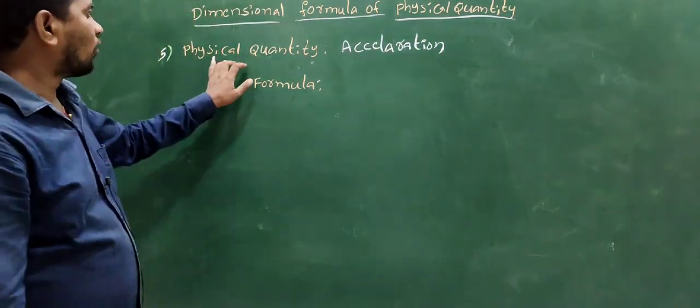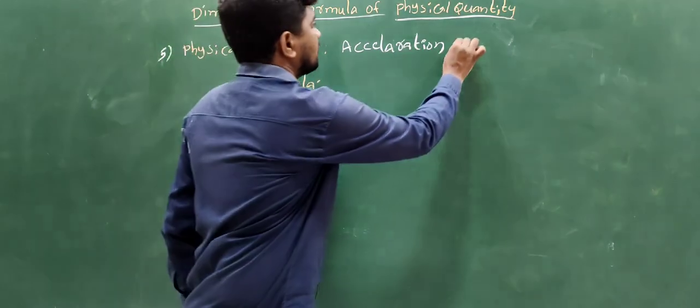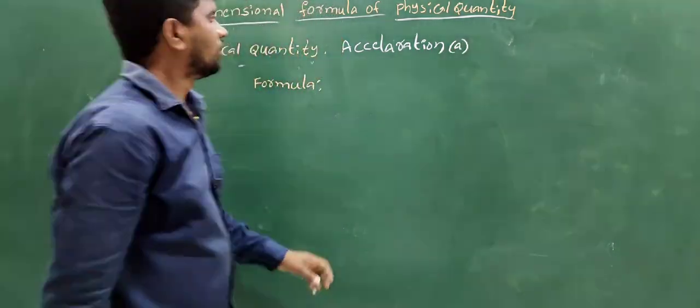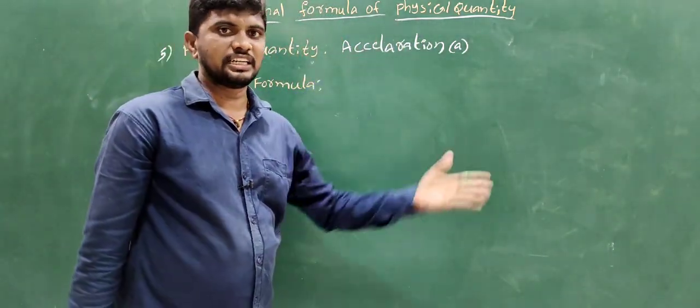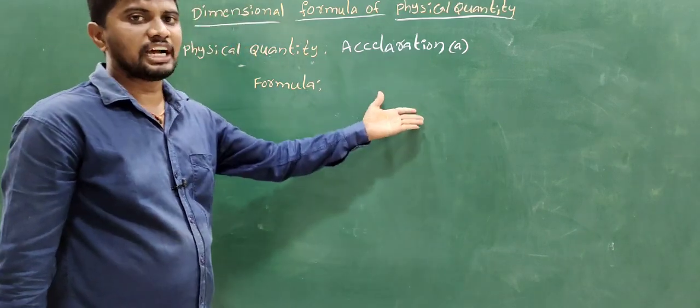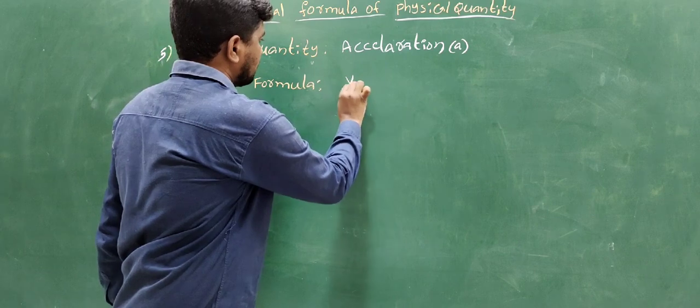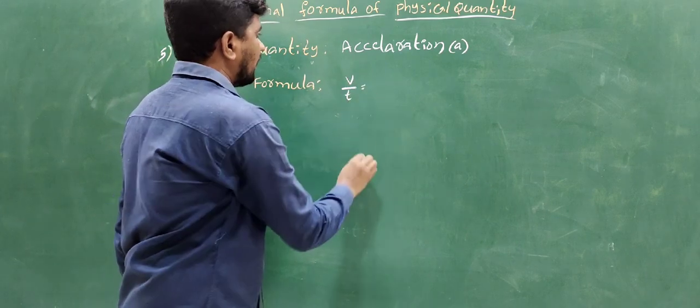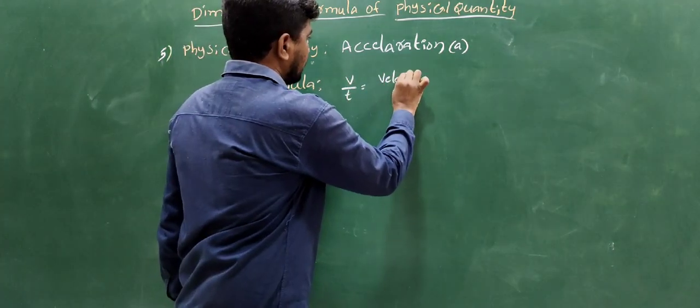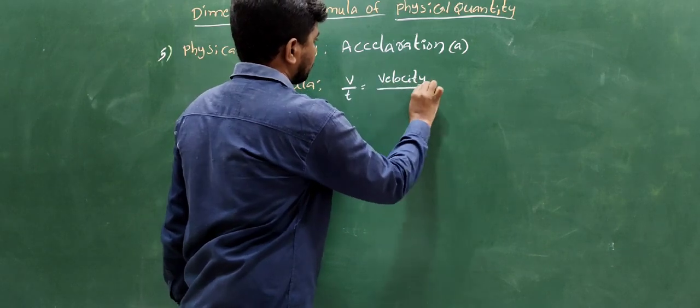The fifth physical quantity is acceleration, denoted by A. What is the definition of acceleration? The rate of change of velocity is called acceleration. Velocity by time.